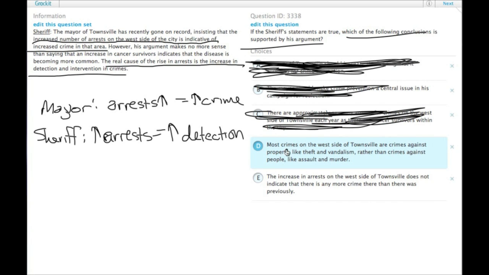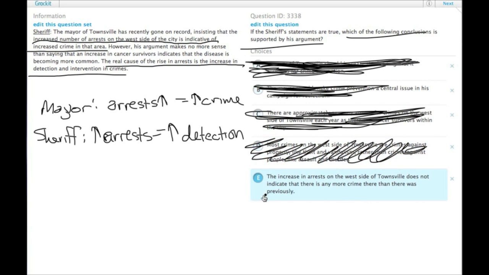D, most crimes on the west side of Townsville are crimes against property like theft and vandalism, rather than crimes against people like assault and murder. So this is outside the scope on the smaller scale. We don't actually go down to the level of detail where we're worried about one type of crime over the other. So this is kind of a false distinction.